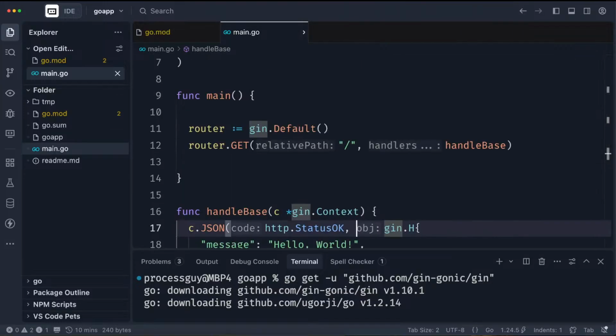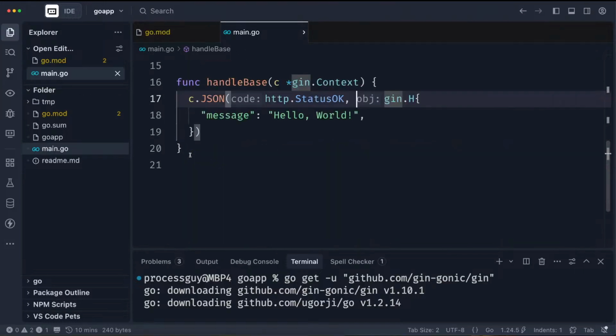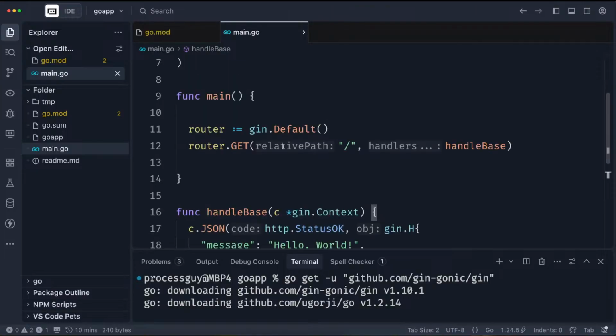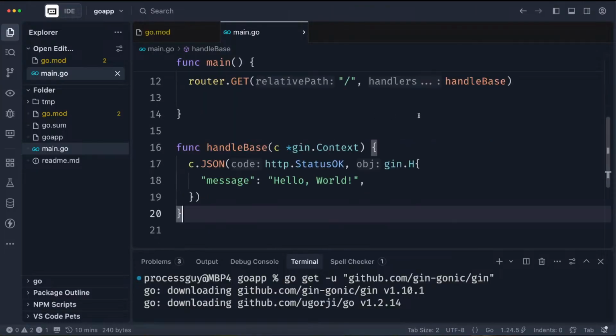Now that we have that in place, the next thing we'll have to do is to be able to run our server. How do you run your server for your server to go live? So you run your server by coming to the end of this part here to specify the port.